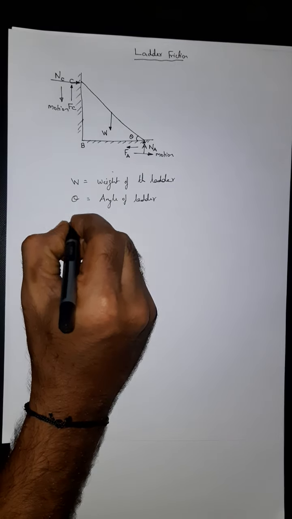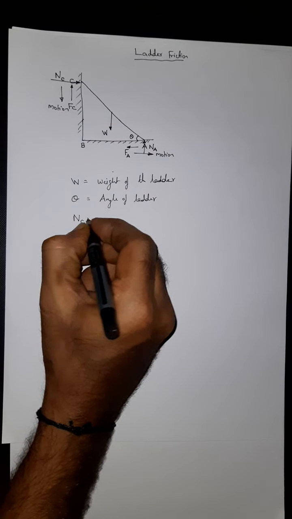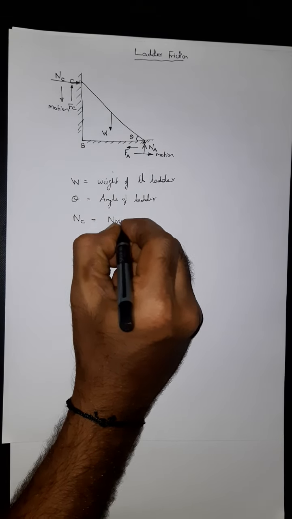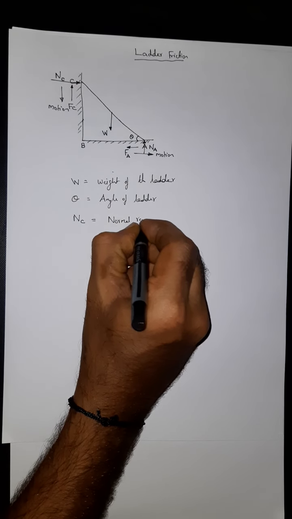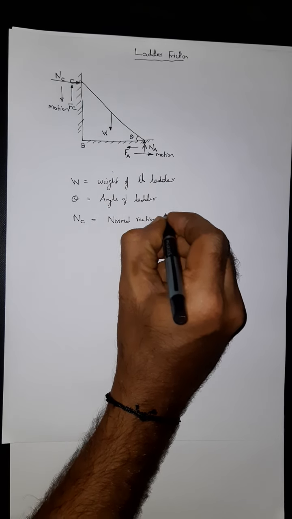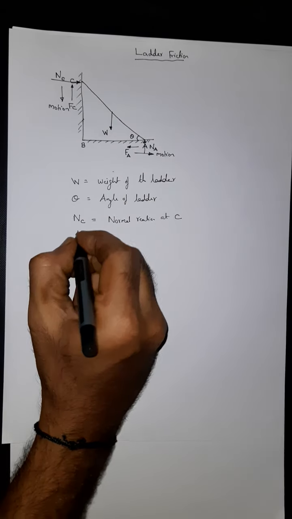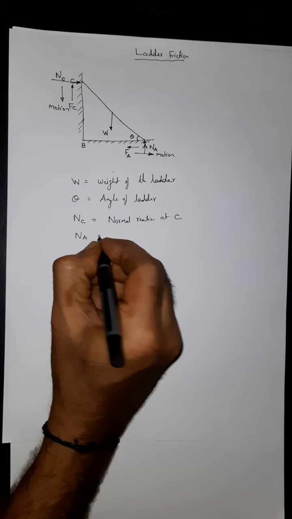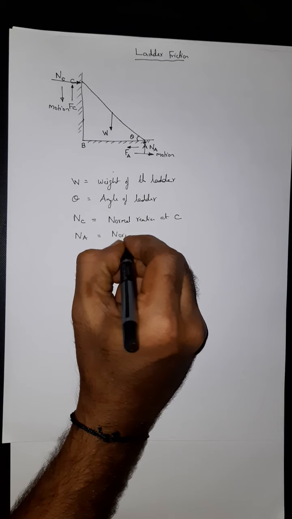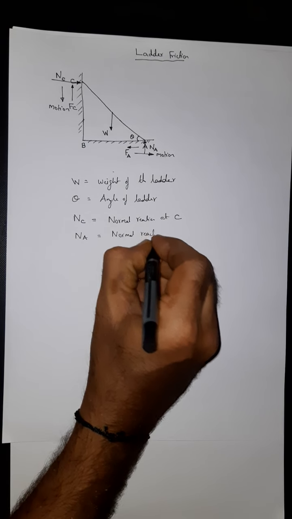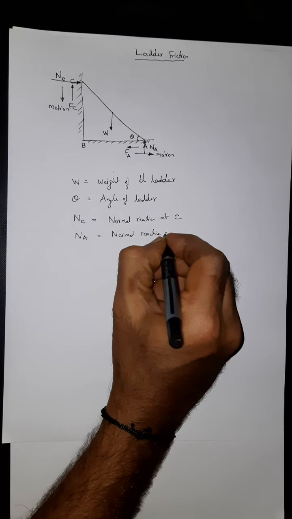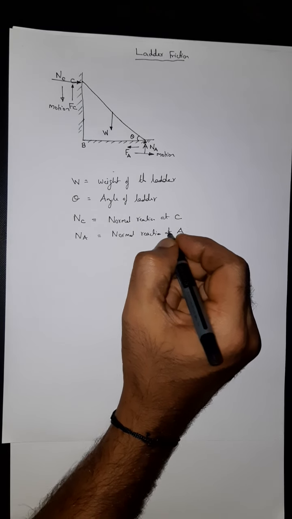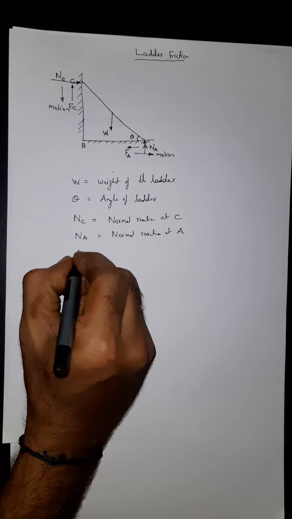Right? And NC is nothing but the normal reaction at C. NA is nothing but normal reaction at point A. What about FC?